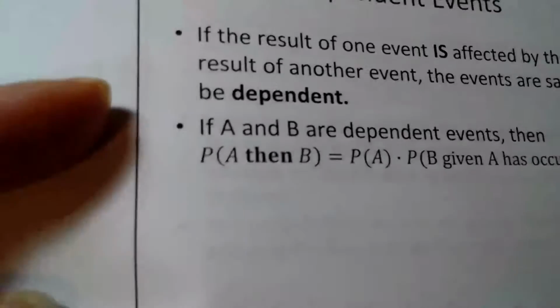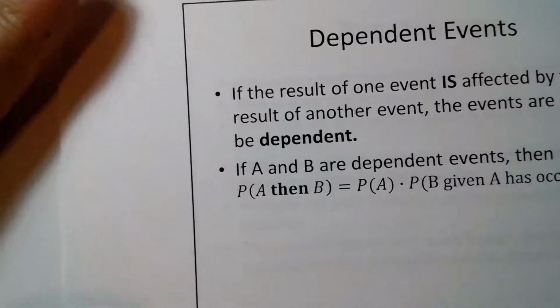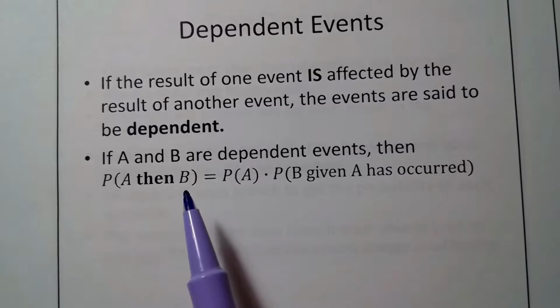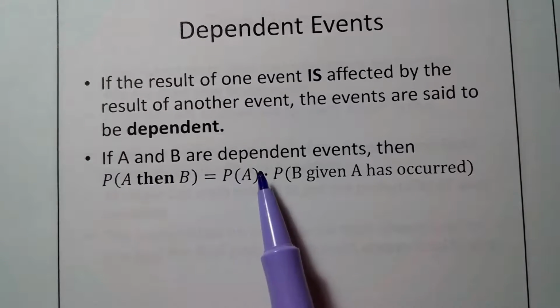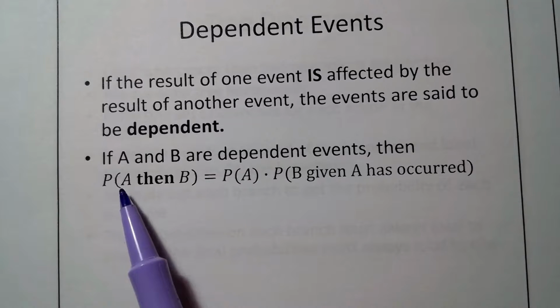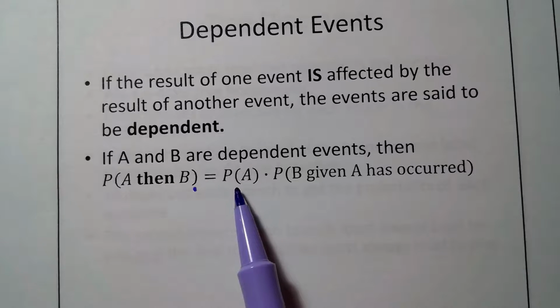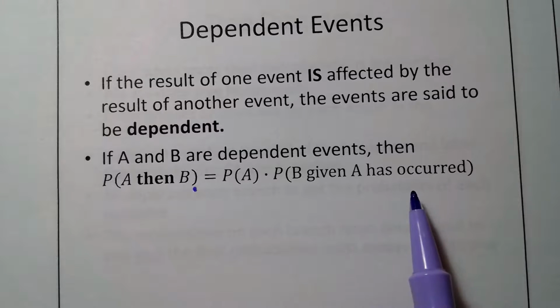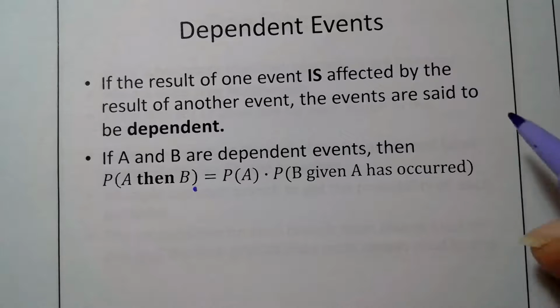Now there are dependent events. The outcome of one event is affected by the outcome of another. When that happens, we say that the events are dependent. If events A and B are dependent, then the probability of A then B is equal to the probability of A times the probability of B, given that A has already occurred. Super duper important to know this.